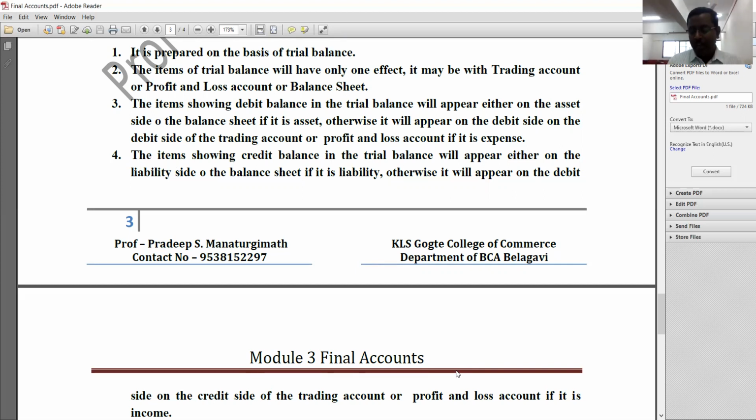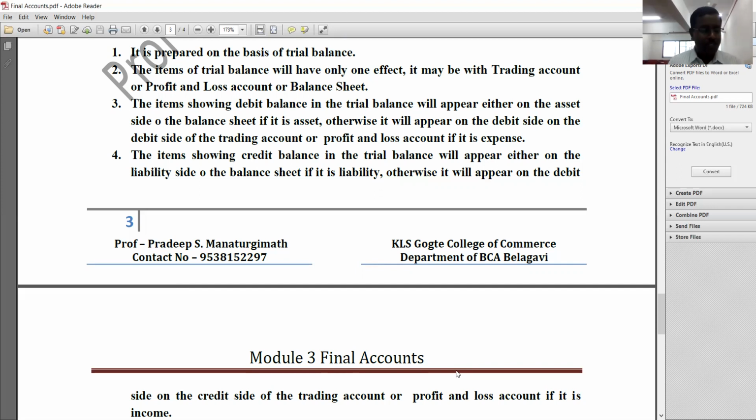Very important hint. And another hint is the items that are showing credit balance in the trial balance. Either they will be incomes or gains, or they will be liabilities. Suppose it is income, then it appears on the credit side of the trading account or profit and loss account. If it is direct income, it appears on the credit side of the trading account. If it is indirect income, it appears on the credit side of the profit and loss account. So either it may be income or gain, or it may be a liability. Suppose it is a liability, it appears on the liability side of the balance sheet.